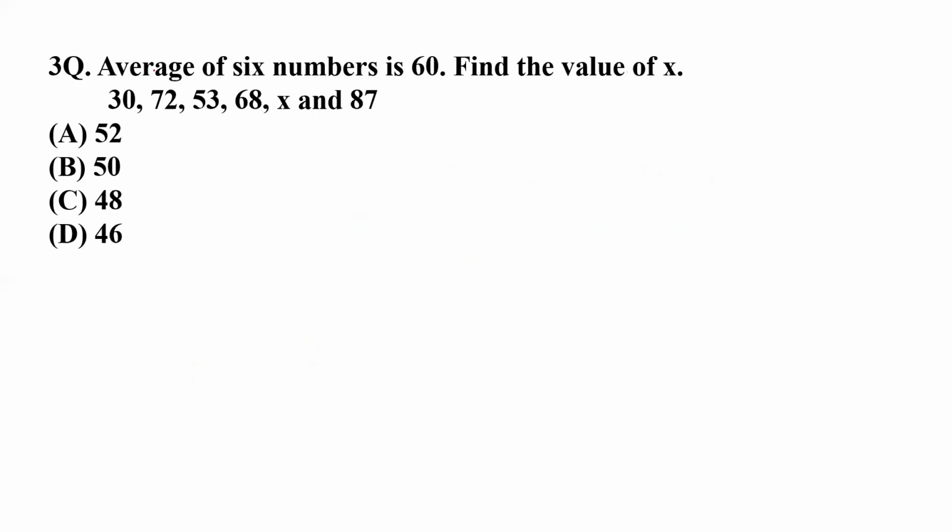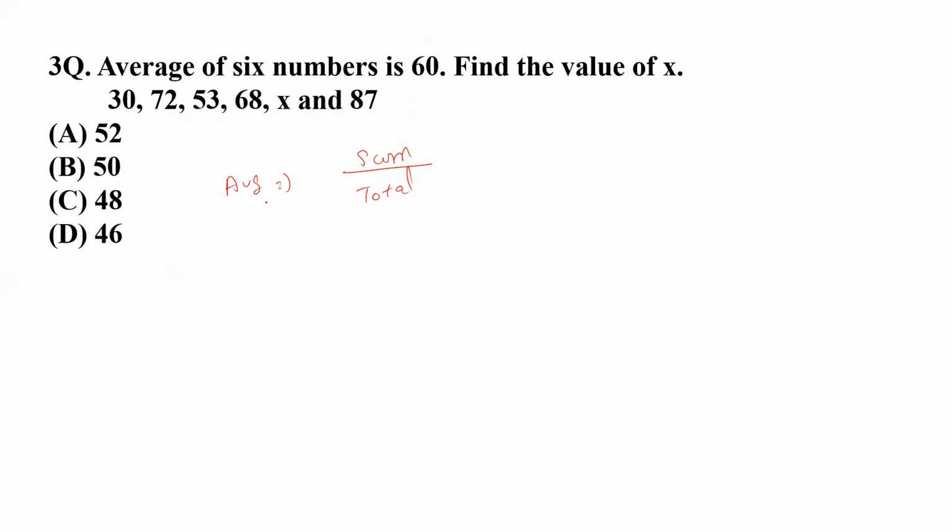So this seems to be somewhat typical, but it's very easy. Only one mathematical equation is there. If you can make that, you can easily solve this question. We have been given the average of 6 numbers. Average is already given, but one value is missing. So you can easily find that. You know the formula of average is equal to sum of all observations divided by total number of observations.